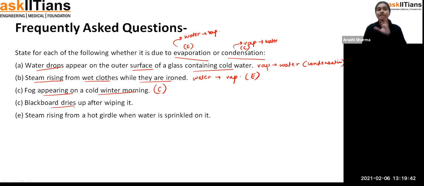Blackboard dries up after wiping it. See what happened: you washed your blackboard and it is wet, but when you wipe it, it gets dry. That means the water is converting back into vapor. So that's how it is evaporation.